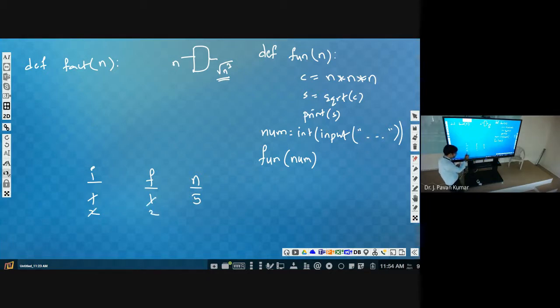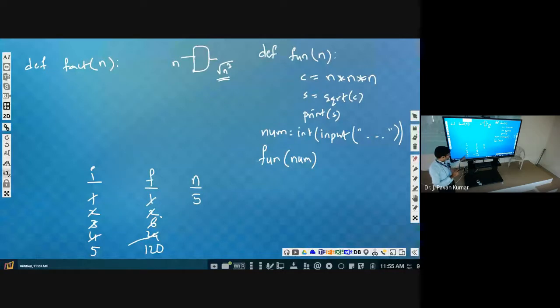Next it will become 3, then 3 into 2, it will become 6, then this will become 4. Next 4 into 6 is 24, then this will become 5. 5 into 24, 120. Then we will stop, as I reached n.